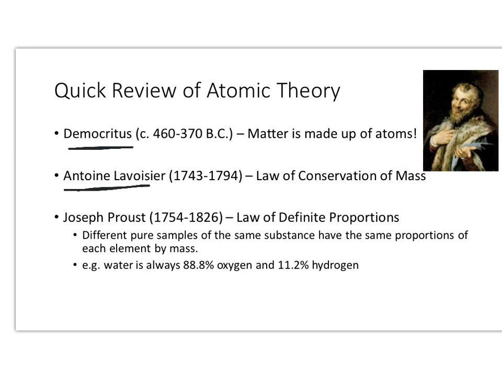And then along came Joseph Proust, who had the law of definite proportions, and he basically said, hey, if you take water from two different samples, from two different places, it's the same. It's the same amount of oxygen and the same amount of hydrogen exactly every time. So now we've got these ideas that, man, there are maybe these particles that we can't see that make up matter. But the definitive proof was still out there.